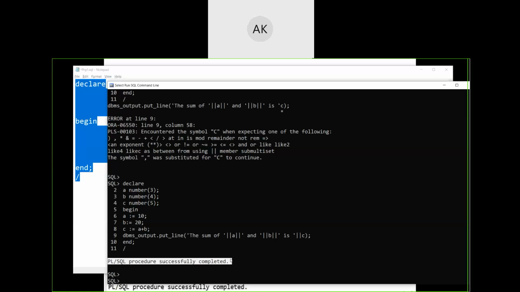What a weird answer. I was looking for the sum of A plus B is so and so. It is telling procedure successfully completed. That's why we call this box a stupid box. It doesn't do anything unless and until we say it to do it. Here we said to do it, but still it is not doing.